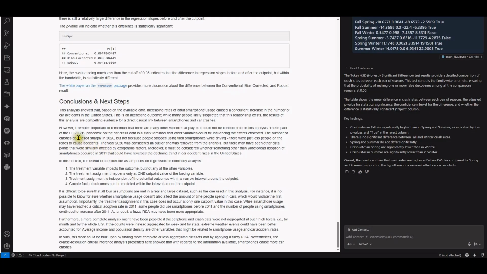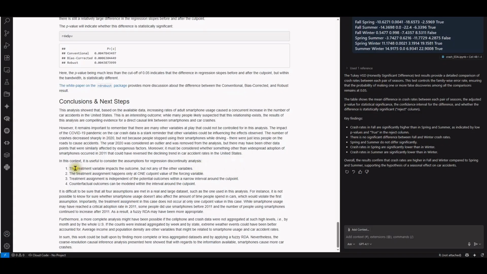The number of crashes decreased sharply in 2020, but not because people stopped using their smartphones while driving. There were just fewer people on the roads to cause accidents. The year 2020 was considered an outlier and was removed from the analysis, but there may have been other data points that were similarly affected by exogenous factors. Moreover, it must be considered whether something other than widespread adoption of smartphones occurred in 2011 that could have reversed the declining trend in the car accident rate in the United States.